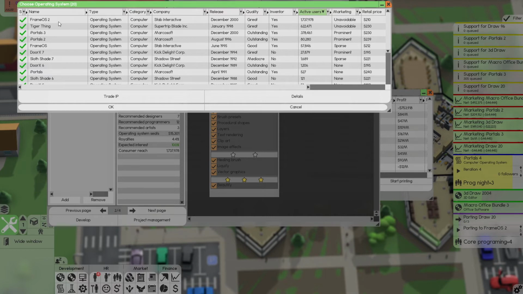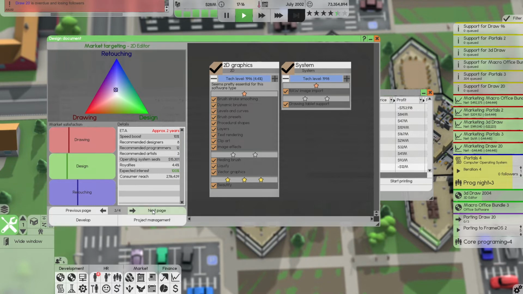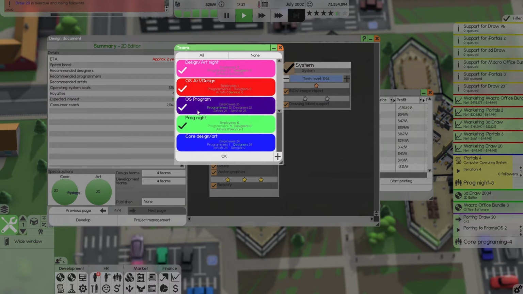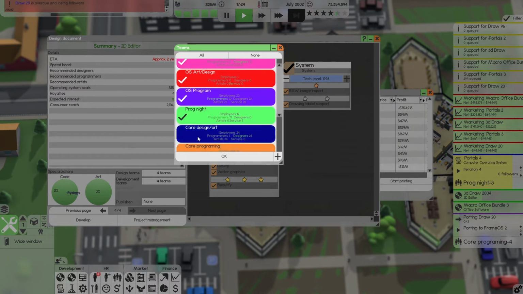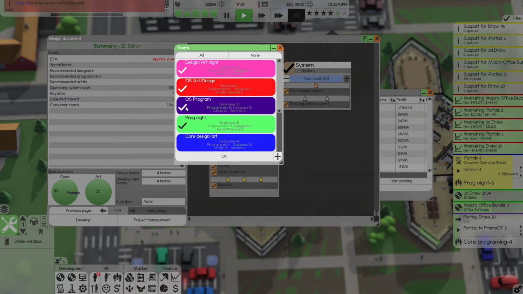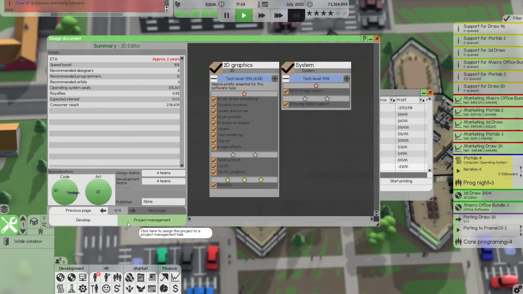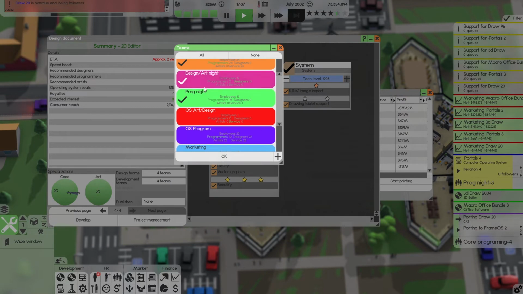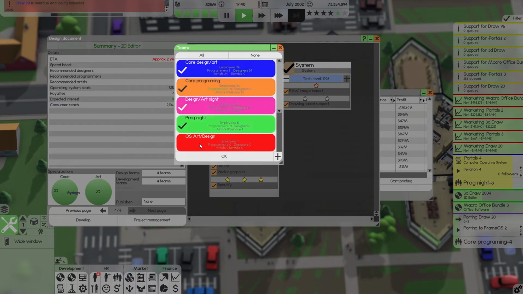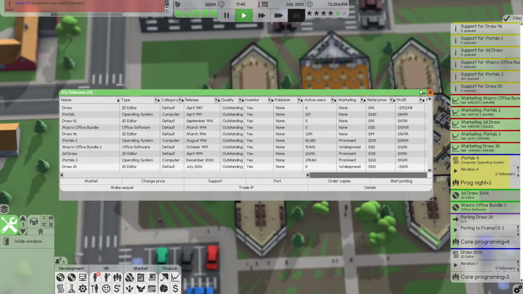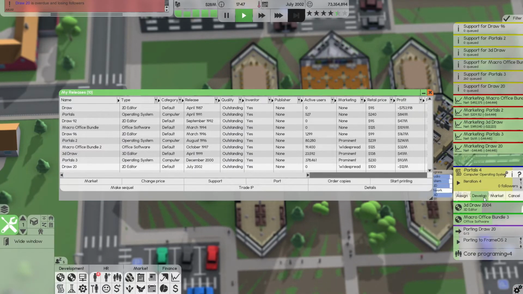We're doing it Frame OS 2. That's probably all we need, but let's put it on Portals 3 as well, just for the fun of it. It's all going to be gone by the time we actually get there. This is going to be for everything but core. I don't want it on... No, not OS. Core programming and core design. Yes. Cool. Development teams are the same. Yes. Okay. Develop. Yes. Go forth. Shrink you up and bring you up here.